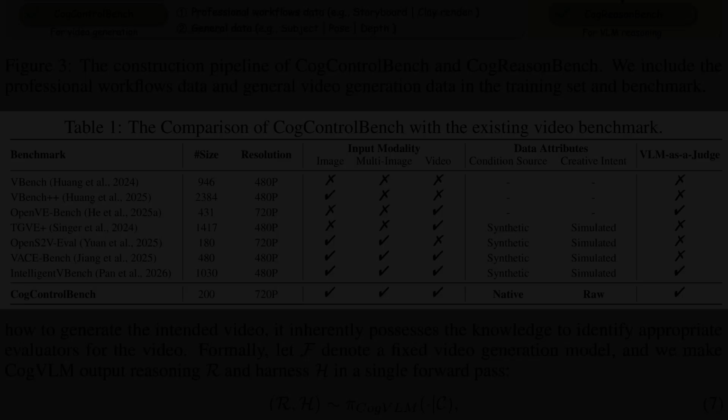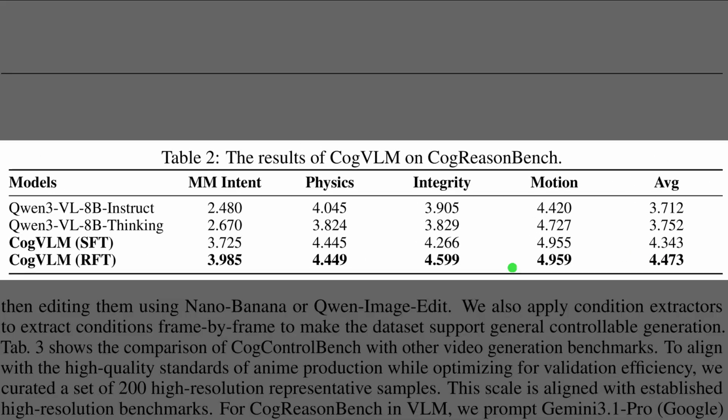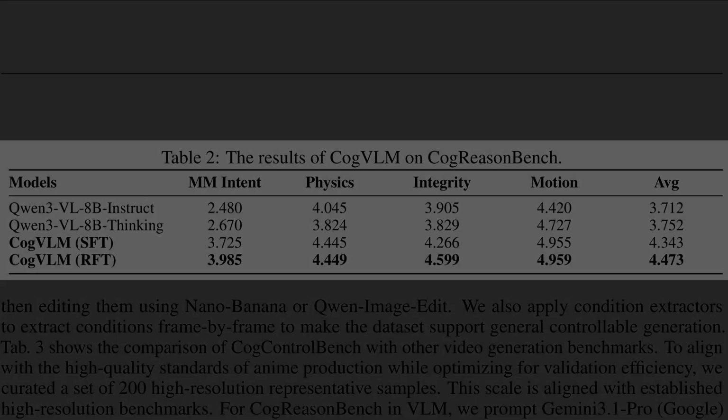a judge. Alright, Table 2 displays how the specialized vision language model, CogVLM, performs on the CogReasonBench dataset across various evaluation categories. Compared to the base Qwen3-VL-8B models, which struggle particularly with multimodal intent, the CogVLM models demonstrate a clear performance leap. Specifically, the reinforcement fine-tuned version CogVLM-RFT achieves the highest average score of 4.47, significantly outperforming the base Qwen thinking model's average of 3.75.